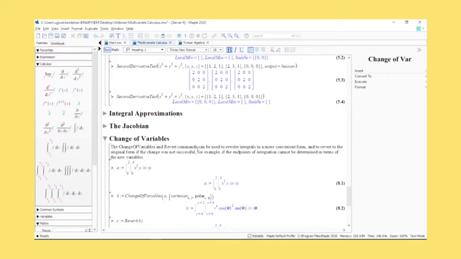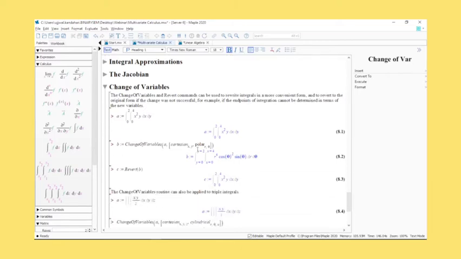Let's go with change of variables. A lot of teachers and instructors cover this in calculus too, I guess. Basically, being able to switch from Cartesian to cylindrical coordinates or polar coordinates. This is something that you do have to do to reduce the algebraic manipulation that you need to solve some sorts of problems. So you can also, like I talked about, set up integrals. That's what's actually been done here. You set up an integral here.